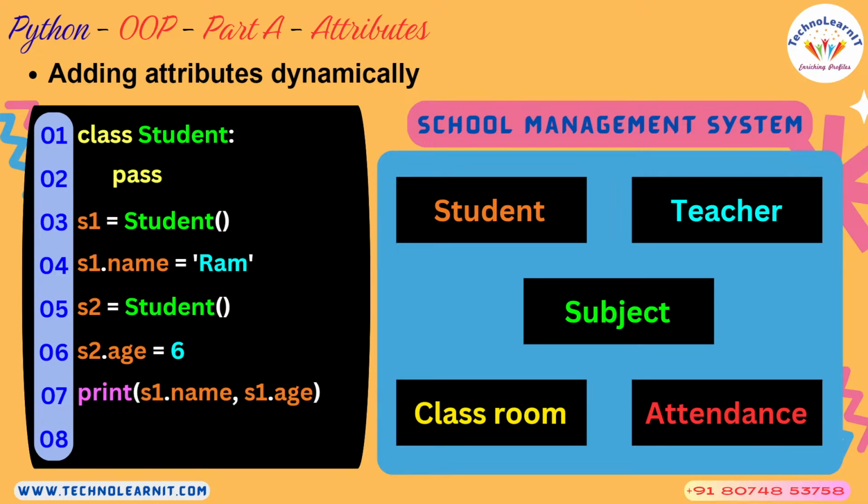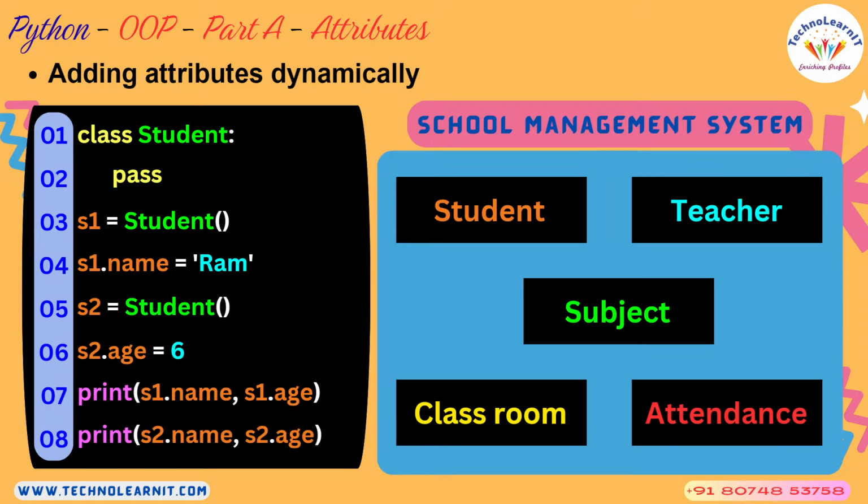And when you print s1.name and s1.age, what is it you get? You get an error. Why? S1 as an object has only one attribute called name. It doesn't have an attribute by name age. So that gives an error.